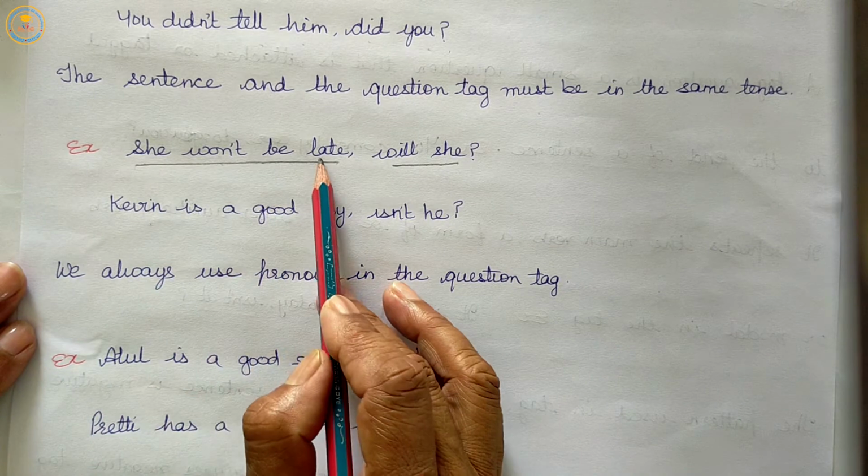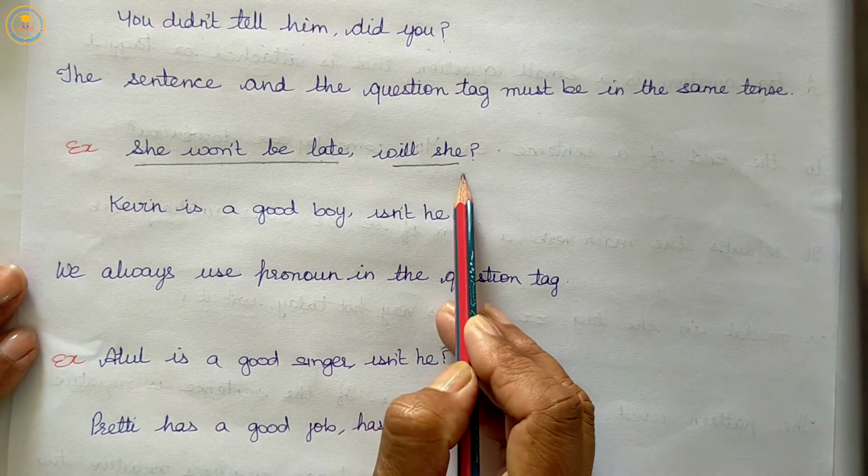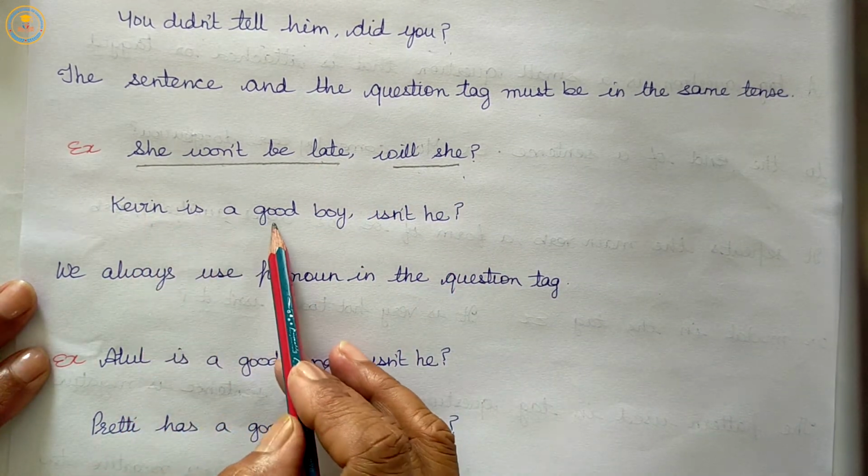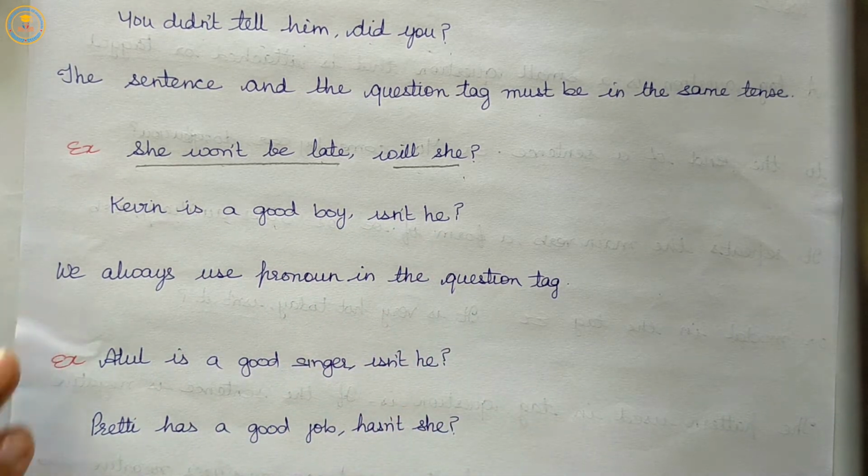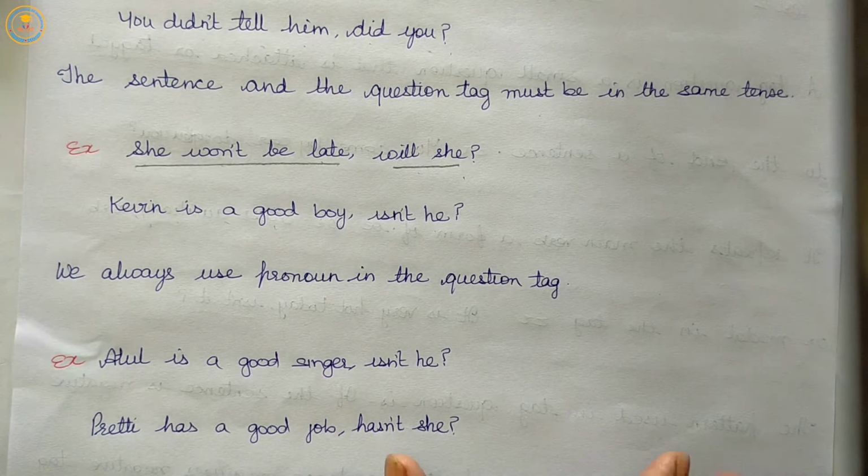If it is present, the tag question will also be present. If it is past, the tag question will be in past. And if the statement is with a modal, then the tag question will be in modal form. She won't be late, will she? Question mark. Kevin is a good boy, isn't he? Question mark.